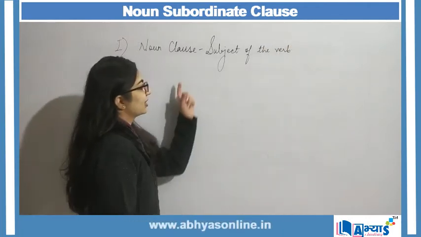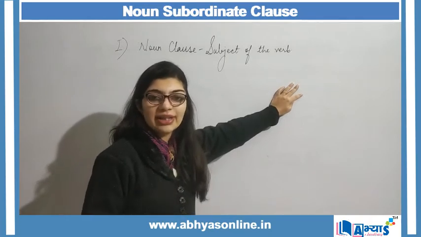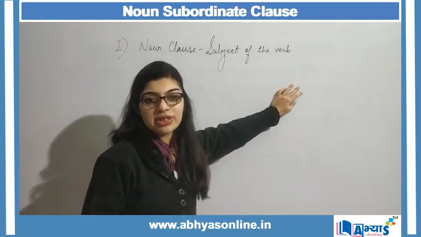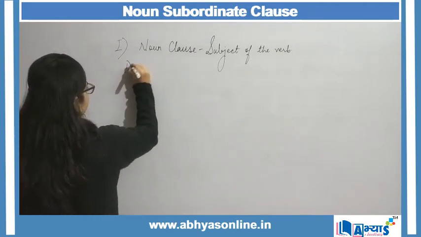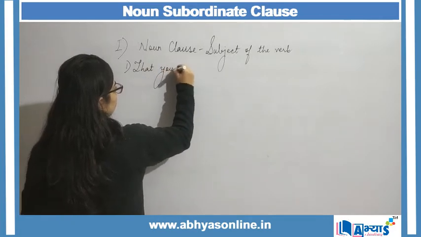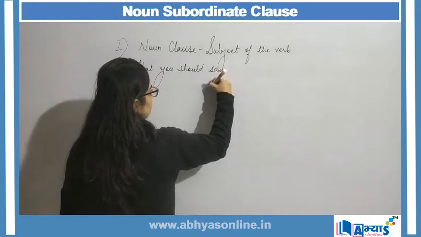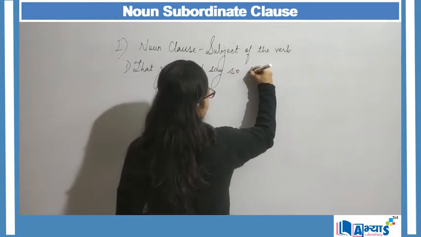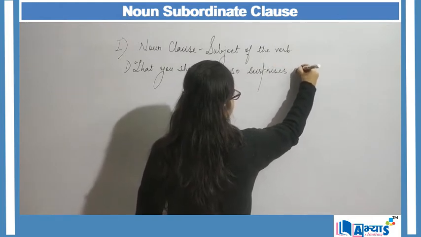Now, this statement will be clear by understanding the concept through examples. So, the first example can be: "That you should say so surprises me."